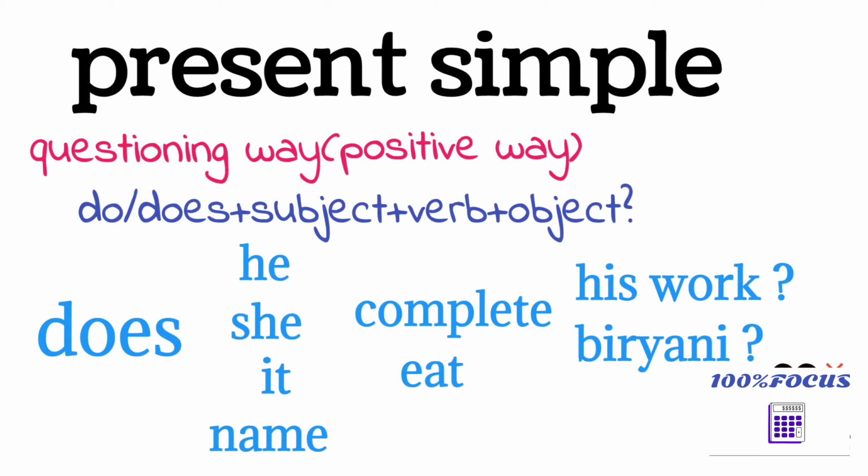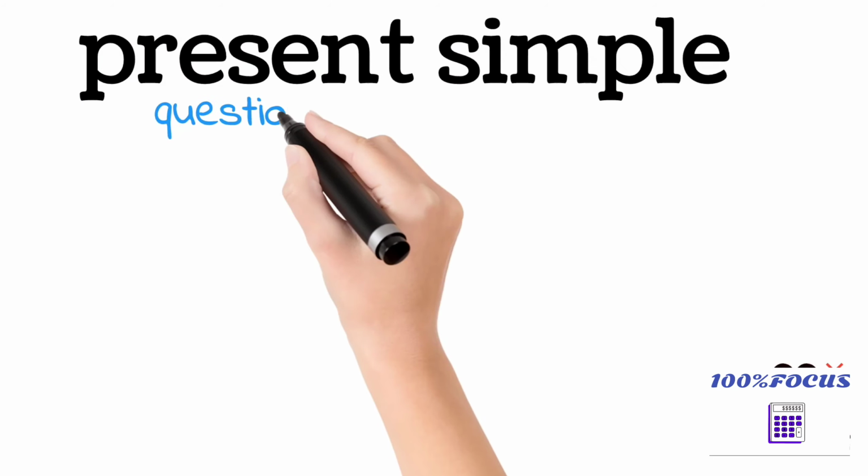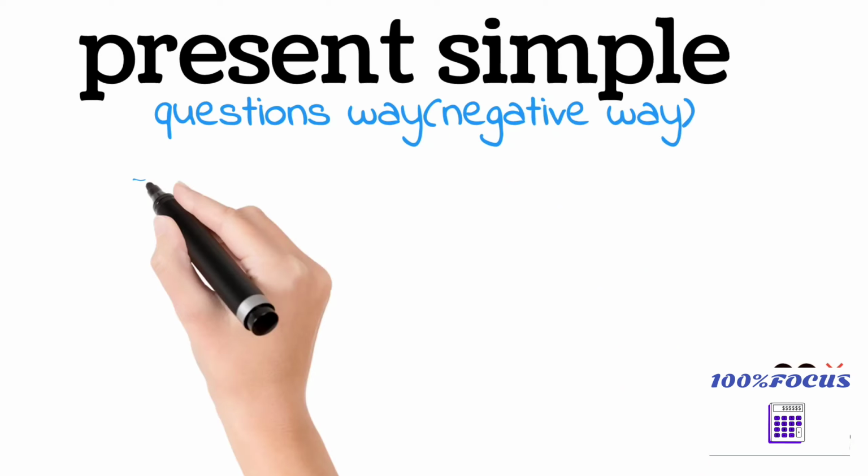Does he complete his work? Does she complete her work? Does it complete its work? Does puppy complete her work? Like that. Next, we are going to learn the present simple questioning way in negative.